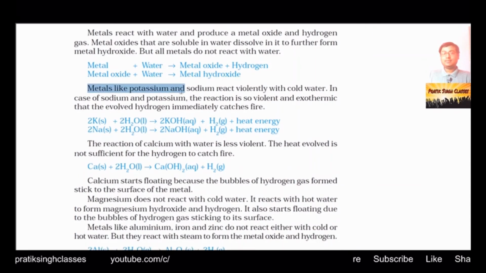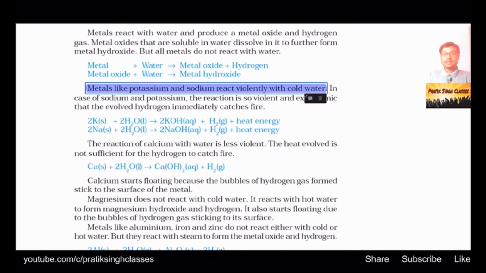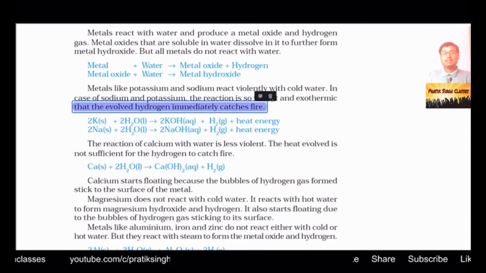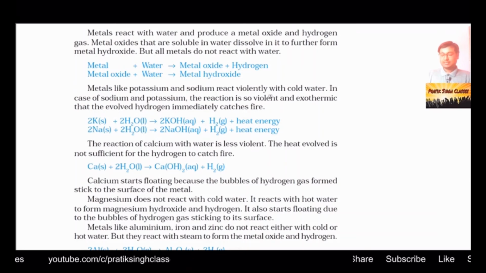Metals like potassium and sodium react violently with cold water, meaning they are highly reactive, and once they get a source of oxygen in any form, they catch fire. In the case of sodium and potassium, the reaction is so violent and exothermic that the evolved hydrogen immediately catches fire. So here the heat is liberated two times: first when sodium or potassium catches fire, and after that when their residue is mixed with water.